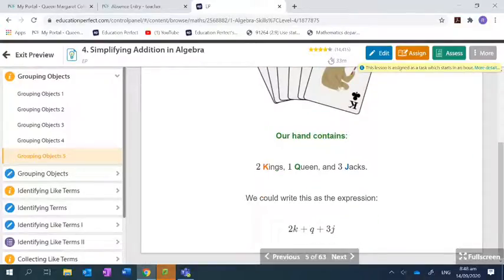All right, so here we go. Remember, in our algebraic conventions, we learned that we can give initials to stand for different items, like you had the boat and the oars. So for kings, we use K. For queens, we use Q. For jacks, we use J. So 2 kings.